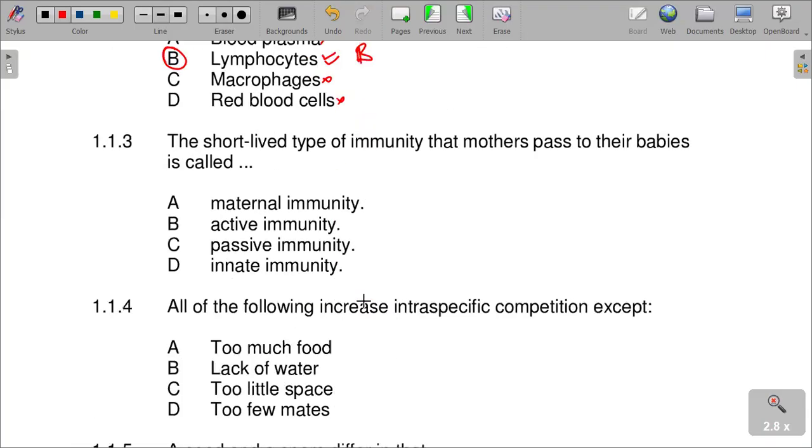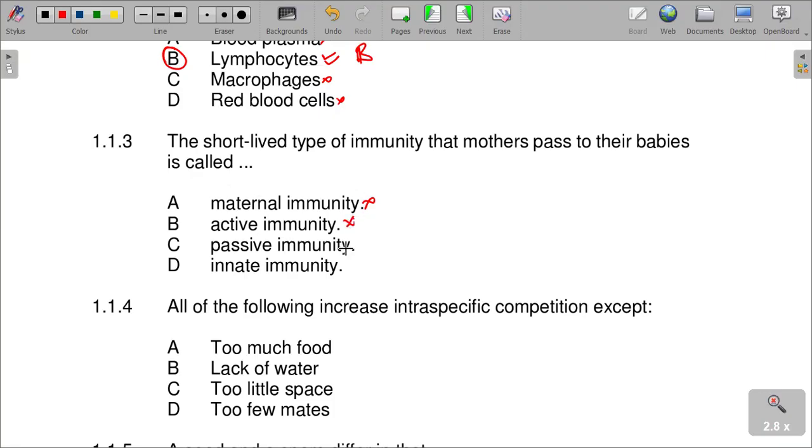Next question: the short-lived type of immunity that mothers pass to their babies is called what? It's not maternal immunity, it's not active immunity.